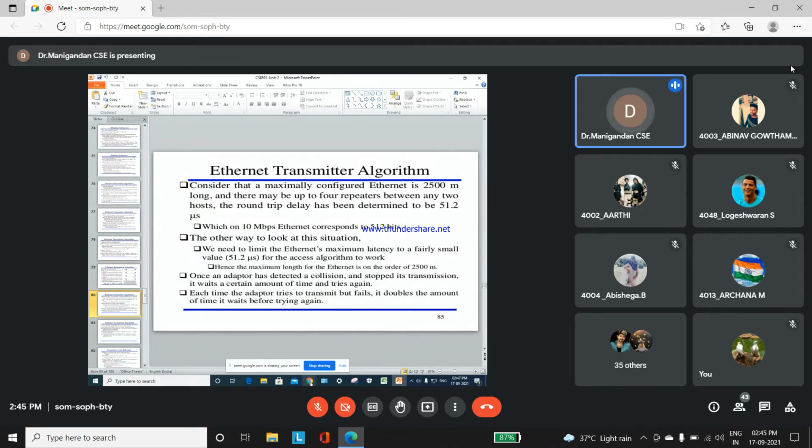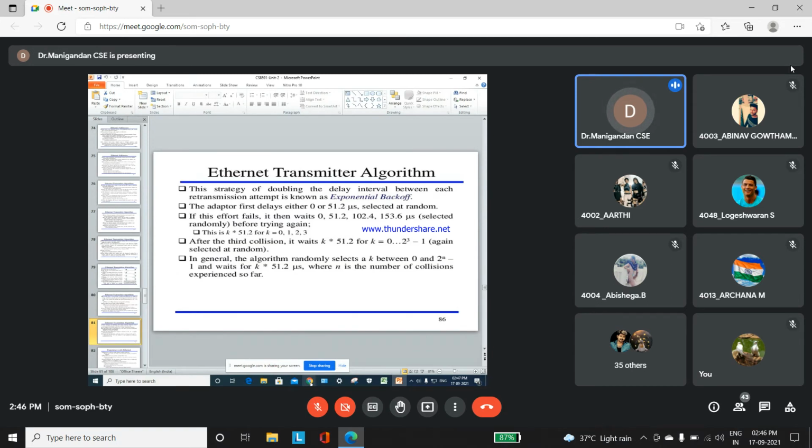The other way to look at this situation is in terms of the maximum length. When one adapter detects a collision, it stops its transmission. If any collision occurs, based on the signal, it will stop transmitting the frame. Only after the collision is detected will the retransmission be performed by that particular host.